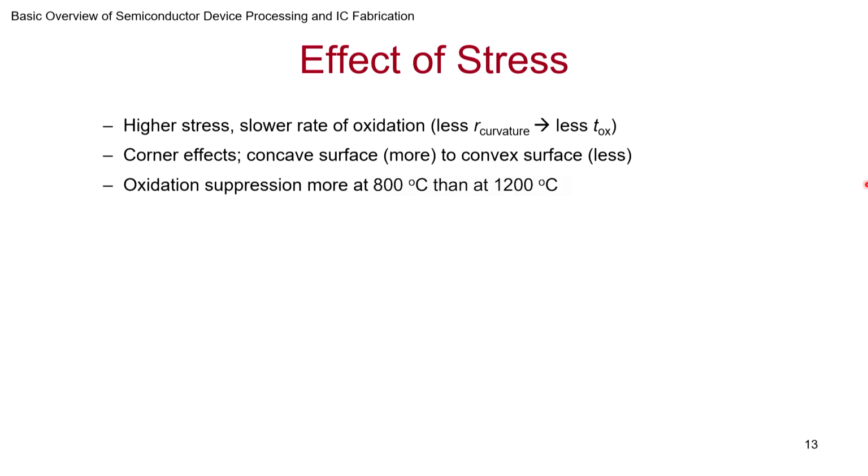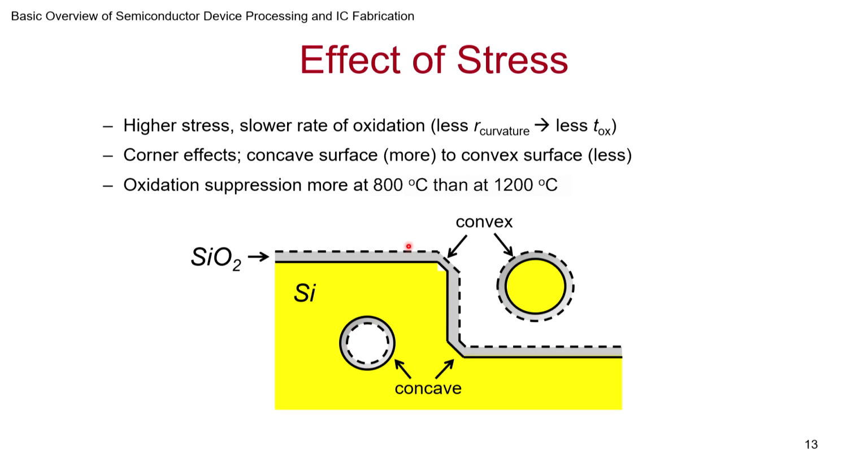So an oxidation suppression at 800 degrees, lower temperatures get suppressed more than at higher temperatures. Higher temperatures, what is happening? The stress probably is getting relieved because all the atoms are moving so rapidly, and there's a little bit of fluidity in the oxide. Remember, we saw that amorphous SiO2 is actually like a glass. It's trying to flow, right? If you go to higher temperatures, it can flow a little bit more. So it probably takes away the stress.